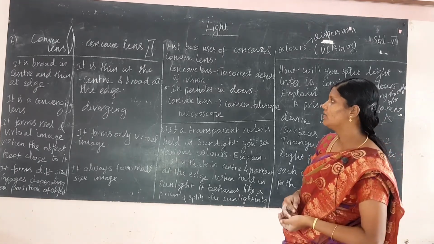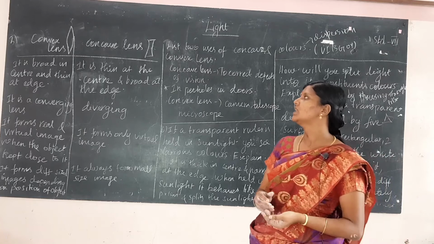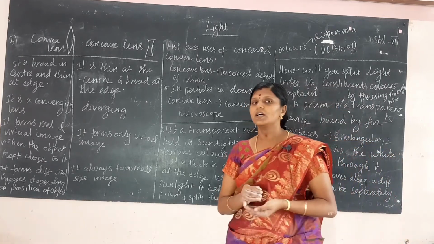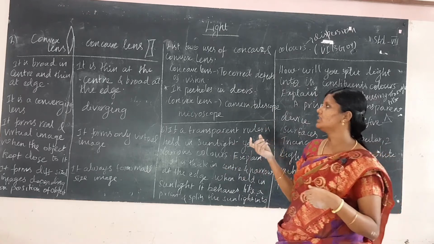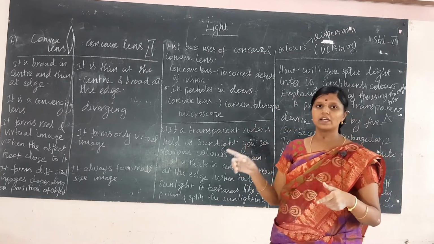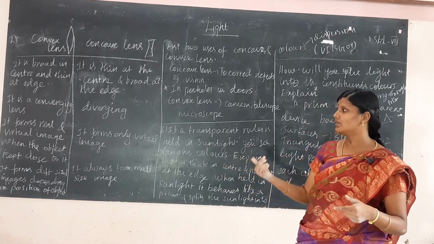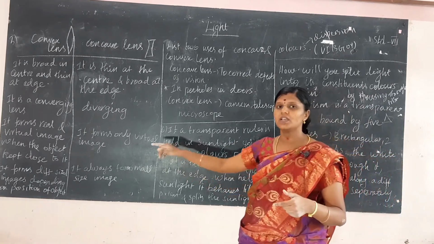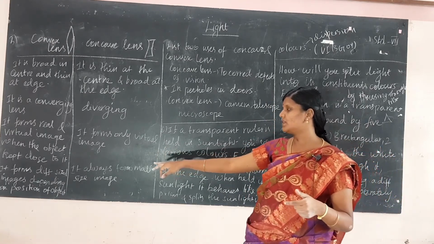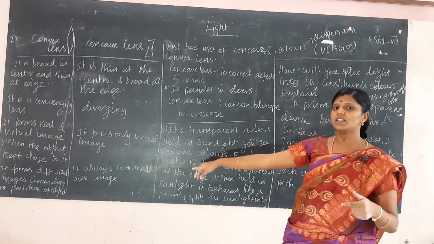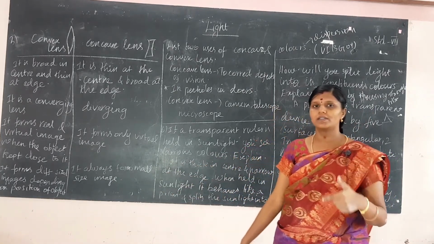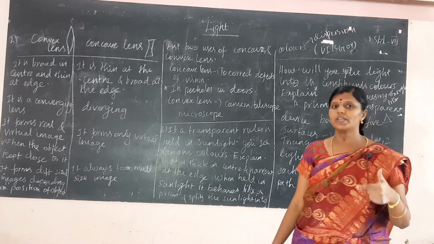Okay, let us discuss the first question. Difference between concave and convex lens. Convex lens is broad in the center and thin at the edge. Concave lens is thin at the center and broad at the edge. Convex is a converging lens, concave is a diverging lens. Convex forms real and virtual images. Concave only forms virtual images. The image formation of convex depends upon the position of the object. Here the image formed by concave is always small.